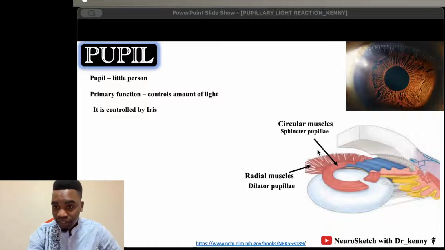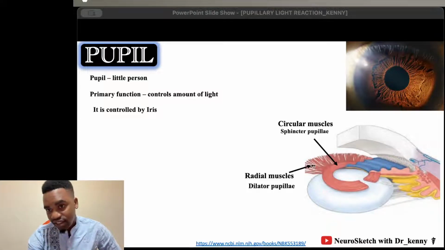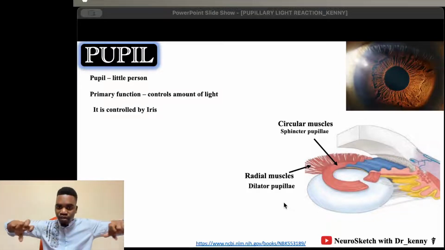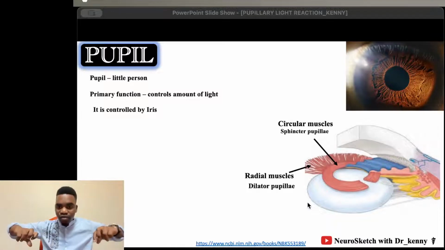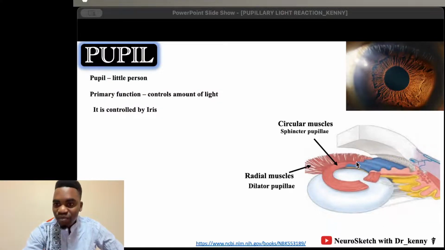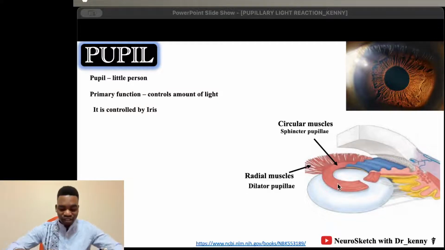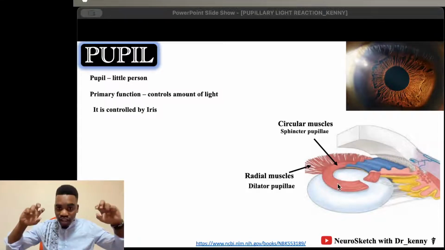Now you can guess this is the radial muscle. When the radial muscle contracts, it pulls the iris away, away from the circular muscle. By doing so, the diameter of this gap increases, and the gap is the pupil. So the diameter of the pupil increases when the radial muscles pull.